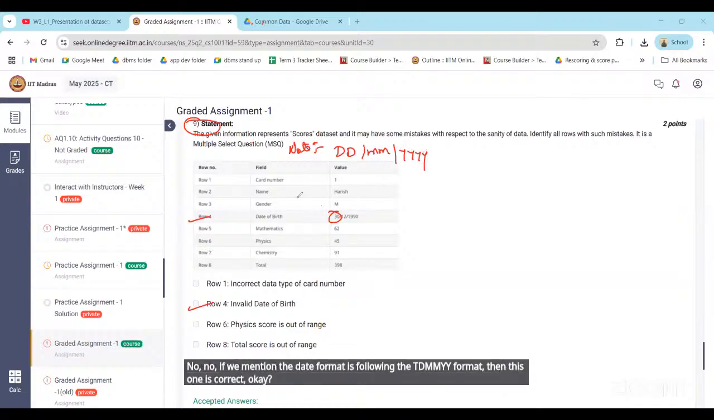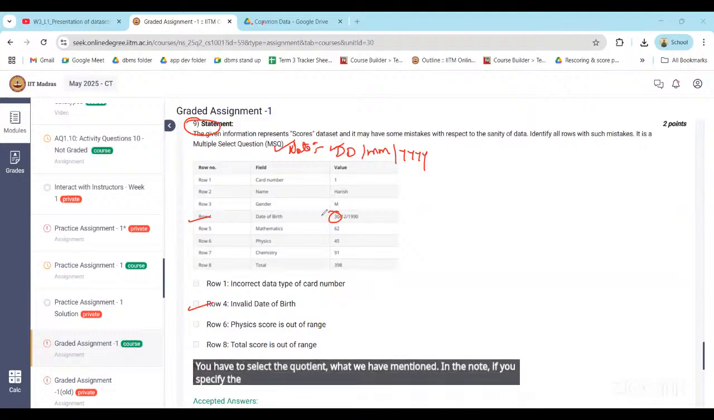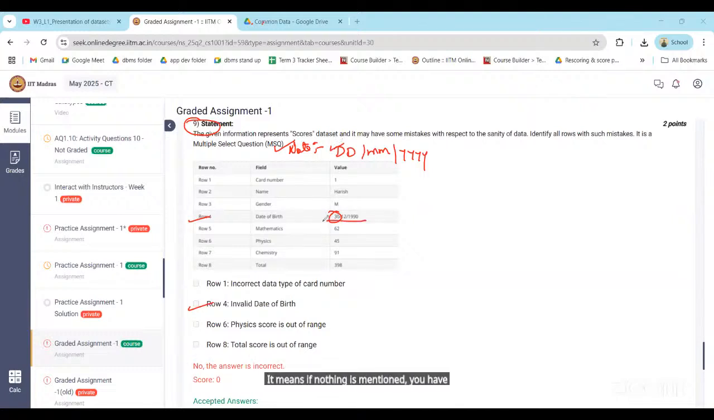You have to read the question, what we have mentioned in the note. If you specify that date of birth will follow this format, then the data set you have given is to be followed. If nothing is mentioned, you have to stick to the given data set. Only the date is wrong.